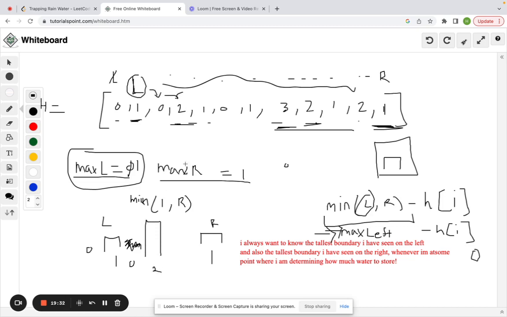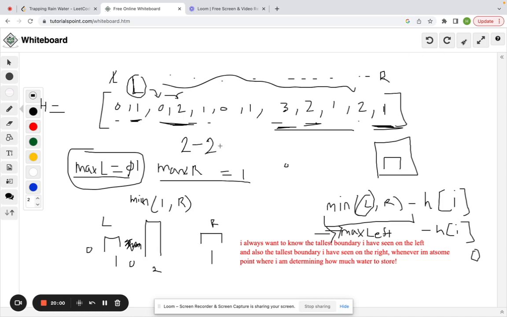Max left so far, well, we're going to update it to whatever value we're on, and max left is going to become 2. And then since we moved it, we can assume that we moved it because it had a lower left boundary minimum than whatever was on the right. And we'll just do 2 minus the height at I, which is 2.